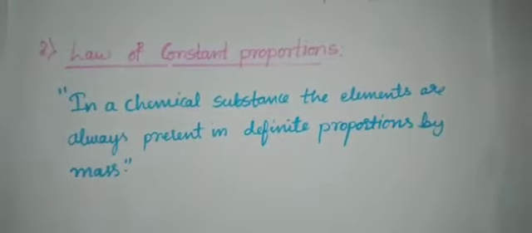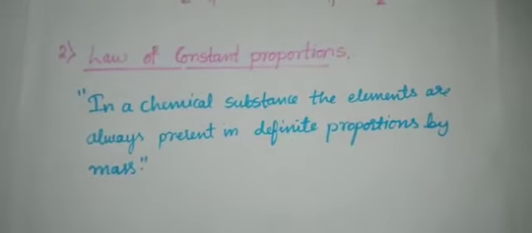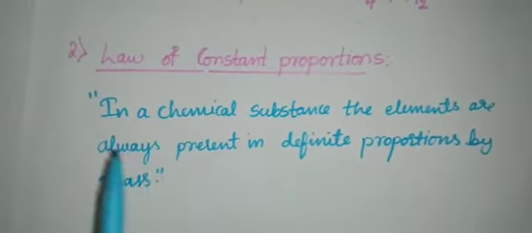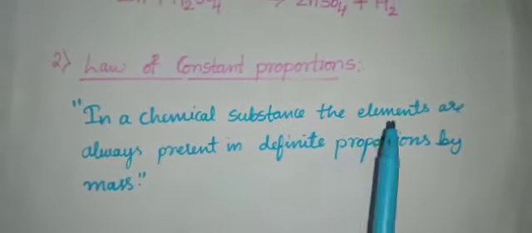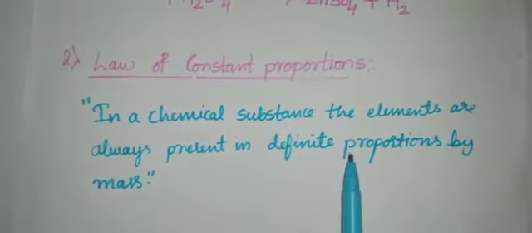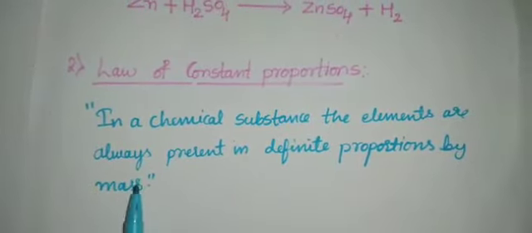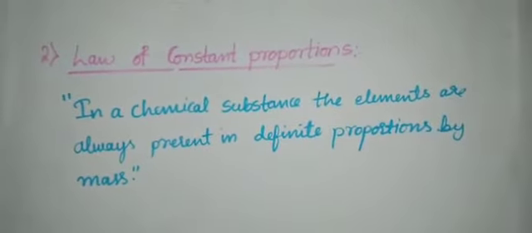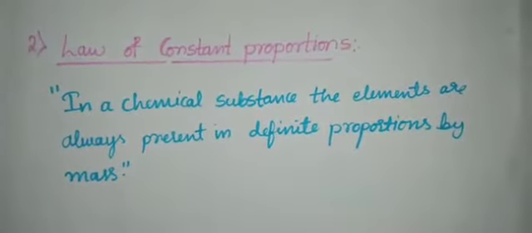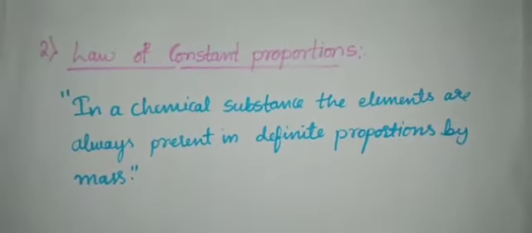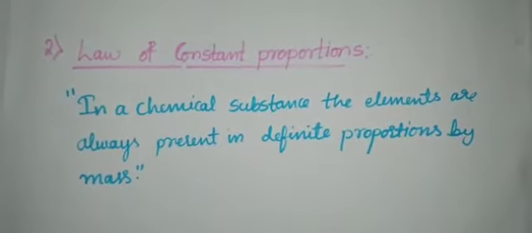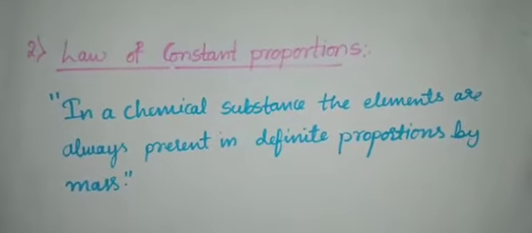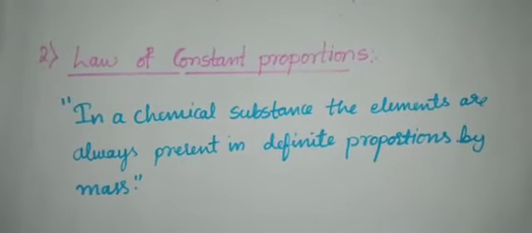Next law is the law of constant proportions. Constant proportions means in a constant ratio. So in a chemical substance, the elements are always present in definite proportions by mass. For example, you know water, right? Water's molecular formula is H2O. So 2 atoms of hydrogen and 1 atom of oxygen. In the same way it will be combined in a constant proportion. It will not be H3O, it will be present in a constant proportion, that is H2O.